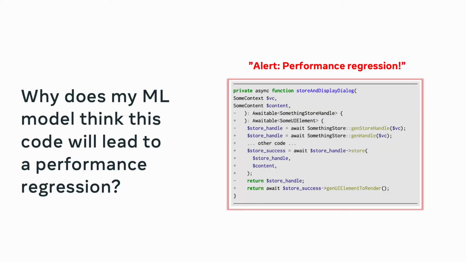So let's have a look at a concrete example. We commit changes to a function called store and display dialog, and at commit time, you're being told by the machine, red alert, this code leads to performance regression. So you may ask yourself, why does my machine learning model think this code will exhibit a performance regression? Where did it pick up its signal? This problem is even more pronounced for code changes with hundreds of lines of code.